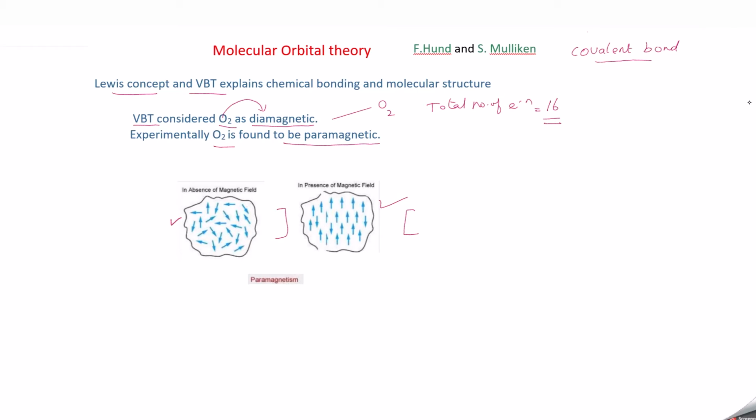This paramagnetic property is not explained by valence bond theory or the Lewis concept, but it was explained by molecular orbital theory, which was developed by Hund and Mulliken. So in this video we are going to discuss the molecular orbital theory in detail.